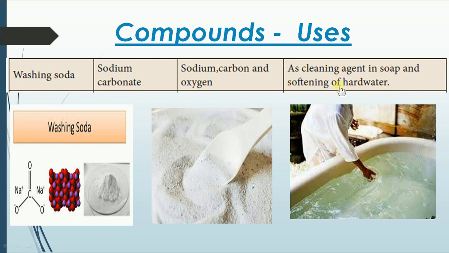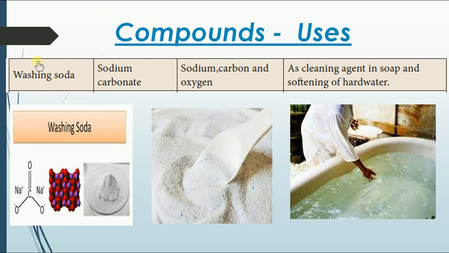The next one is softening of hard water. When you take hard water from a bore well, by adding this washing soda, the soluble components can be converted into insoluble components.